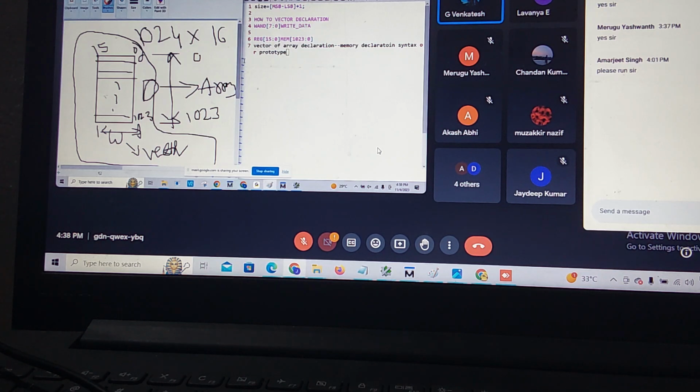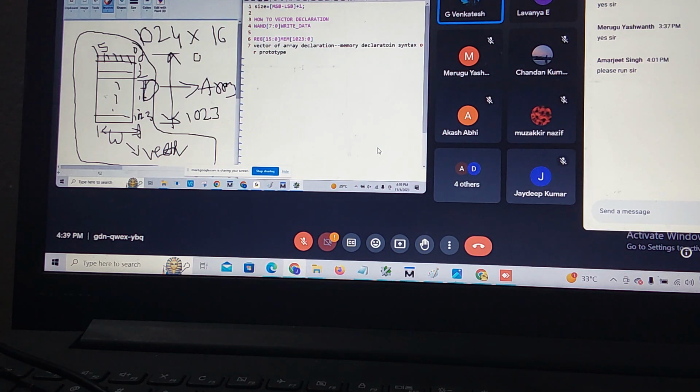Still you people are confused. I have this many address locations, 1024 address locations. In each address location, 16-bit data is present. This is my address location: 0, 1, 2, 3, 100, 1000, this is 1023, like this. Are you people understanding, or still confused? Or else I will need to explain one more time. Then you people do this one.